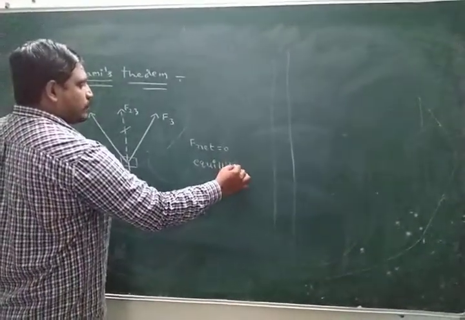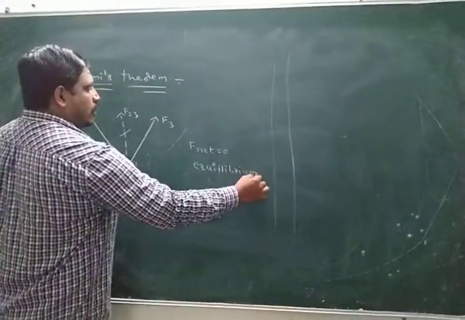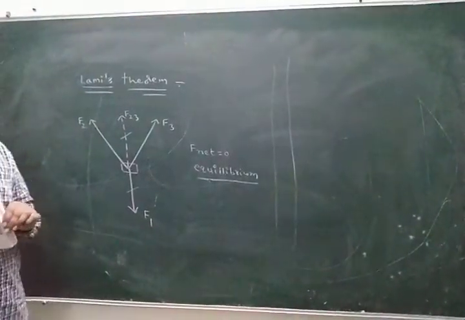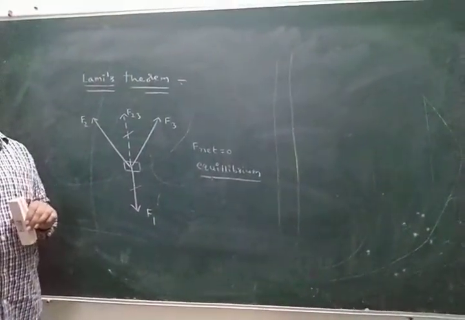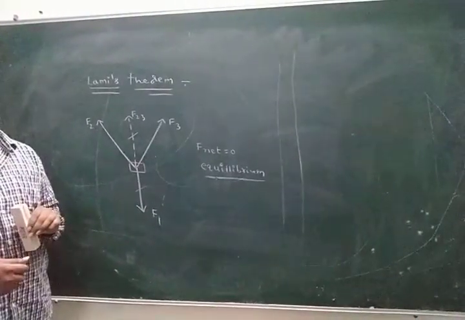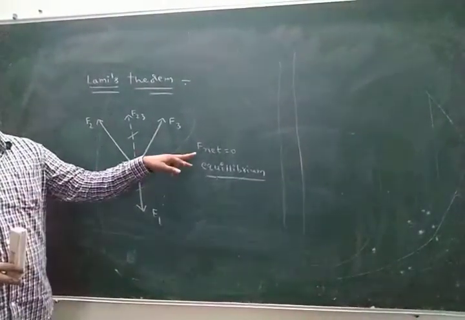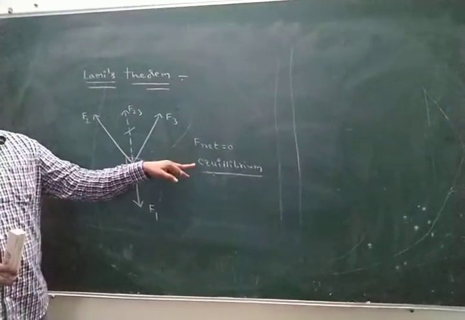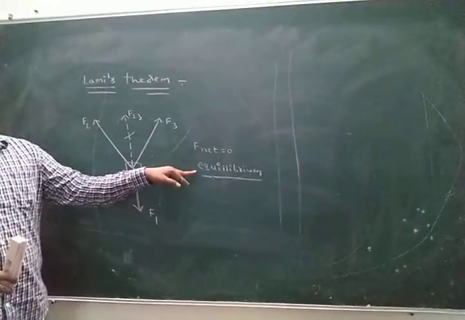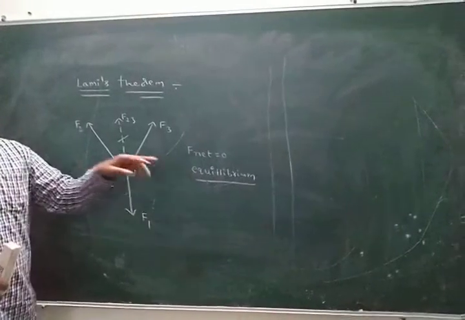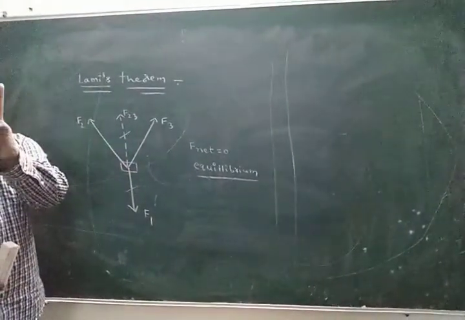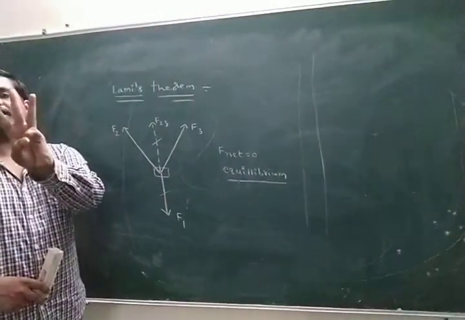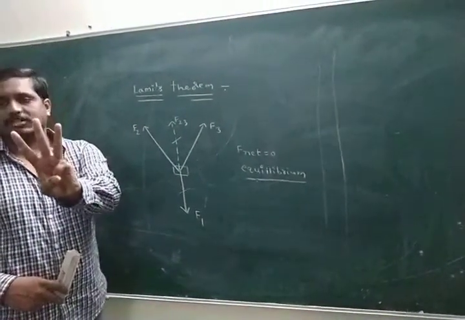Once again I repeat, here how many forces are acting on the body? 3 forces acting on the body. What happens to the net force on the body? 0. The state is called equilibrium. Lami's theorem is applicable only to a body having 3 forces acting on it.